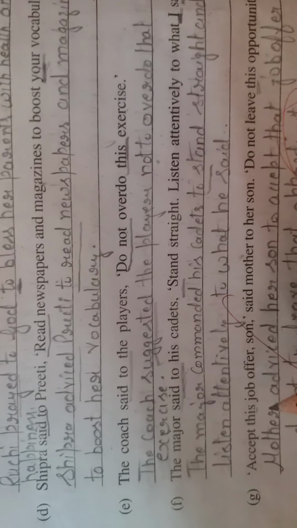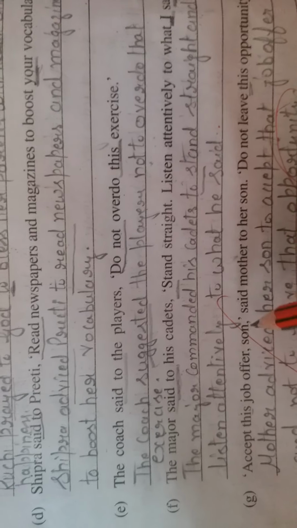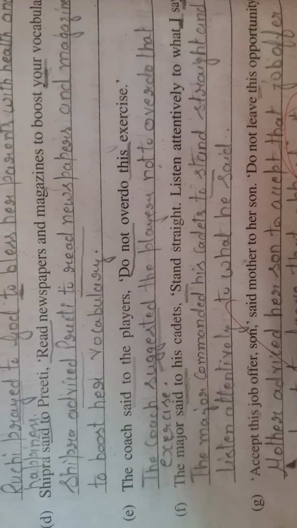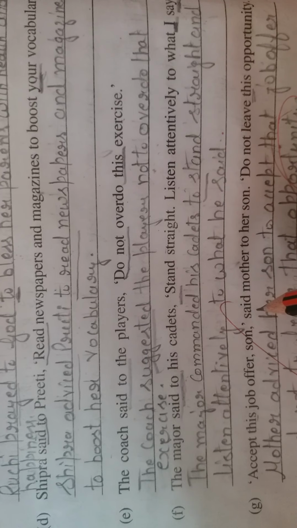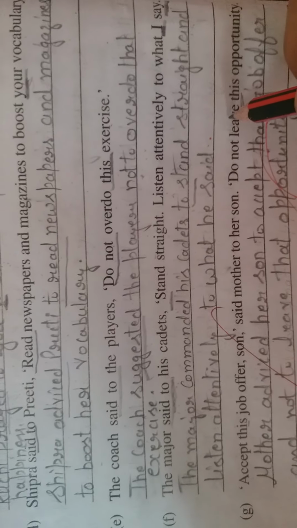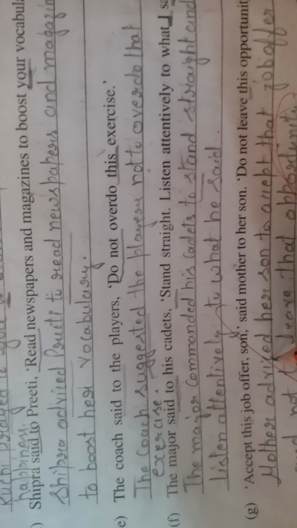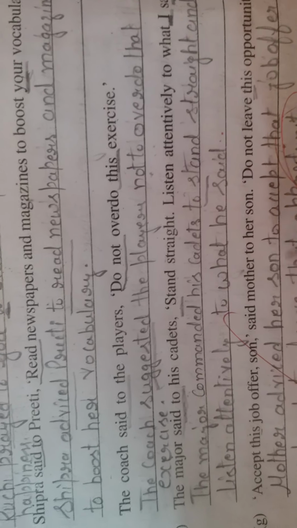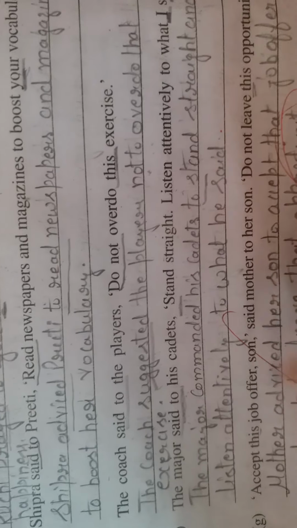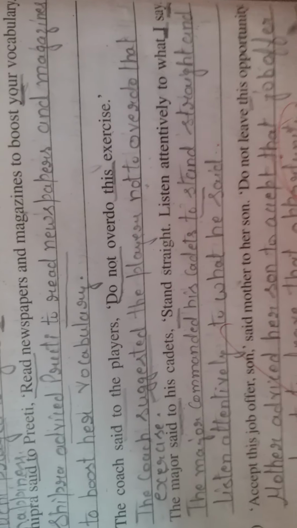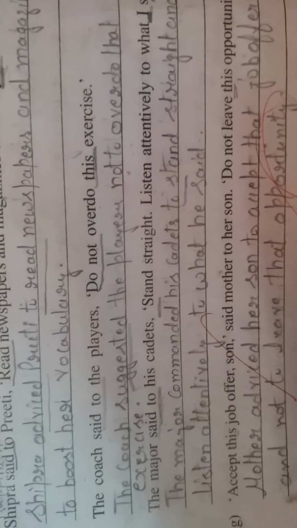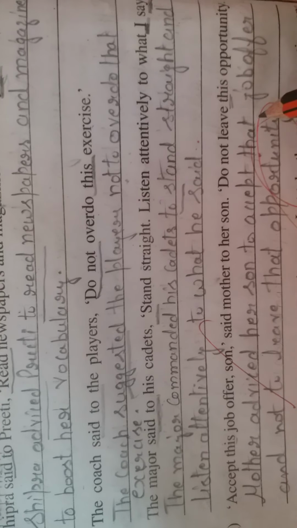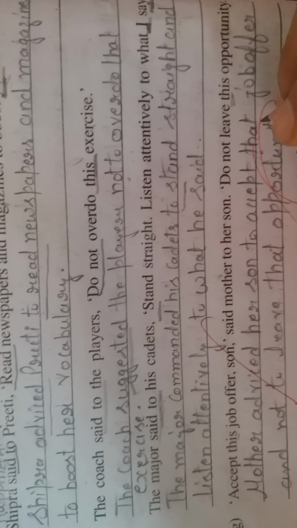Next is, accept this job offer son, said mother to her son, do not leave this opportunity. Here the mother is advising her son and two sentences are given. So the reporting verb will be advised. The mother advised her son to accept, this one sentence we are doing, to accept that job offer, this into that, the rest of the sentence will remain the same. To accept that job offer and not to leave that opportunity. Right, this is correct as it is an old book, so I've been using it.